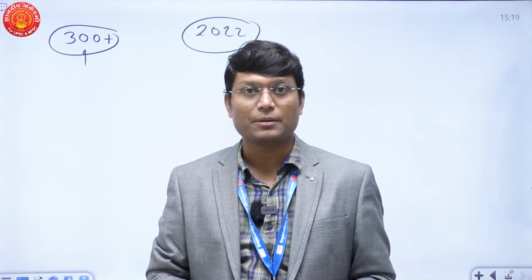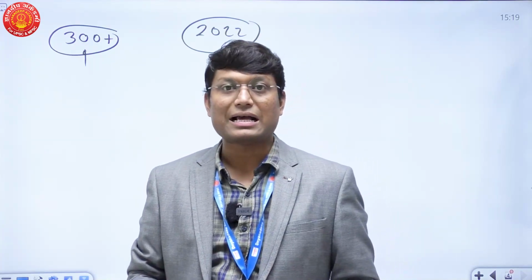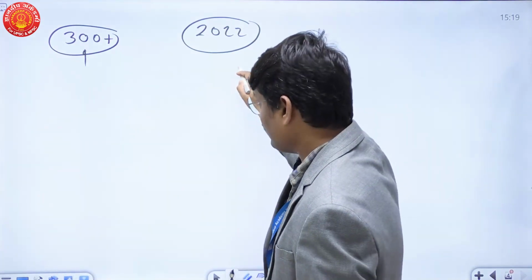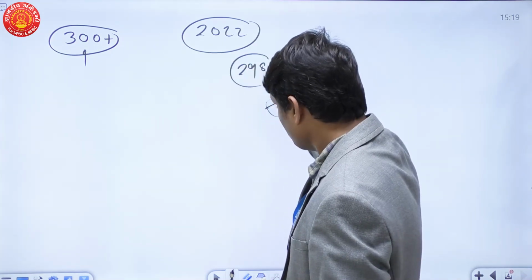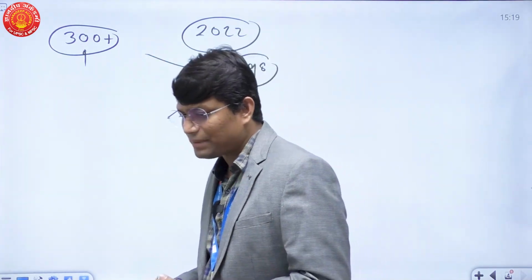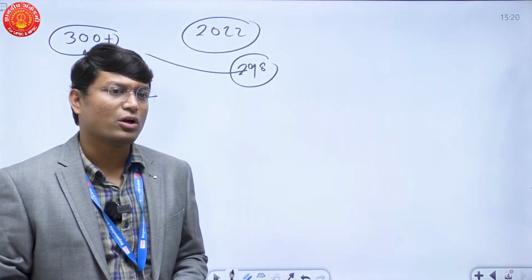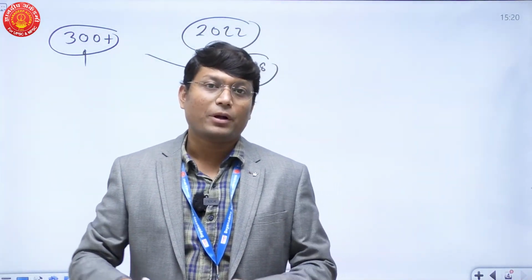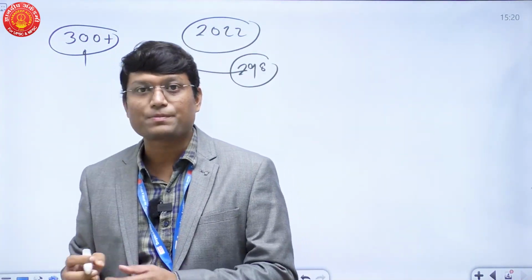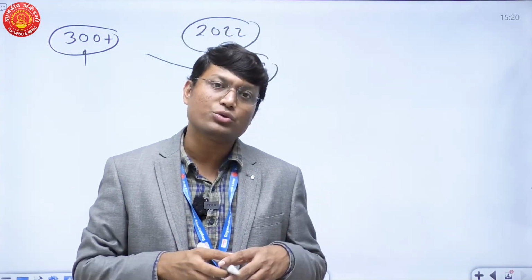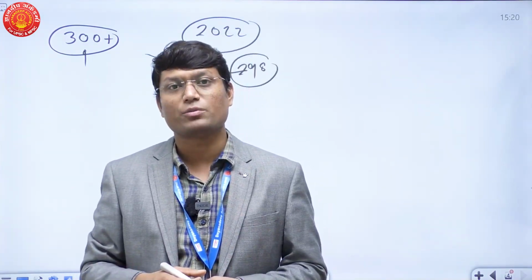In the very first attempt, geography optional rewarded him some 298 marks, that is close to 300. What happens when it is your first attempt? You are not even able to complete the syllabus part of the optional. You are not even able to read each and every single part of the optional.